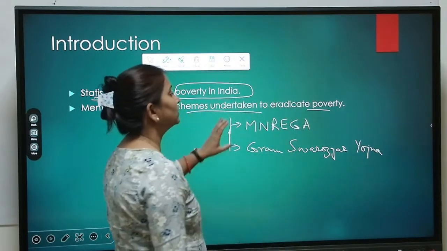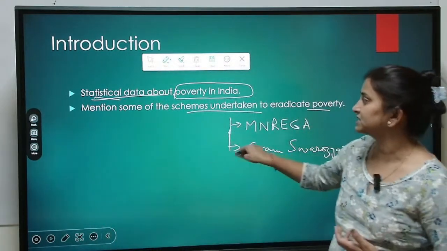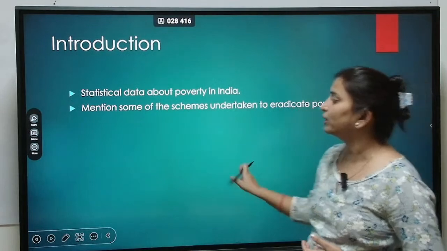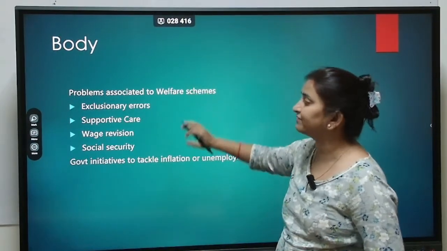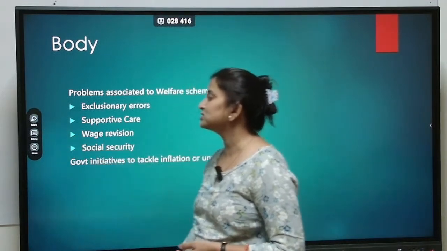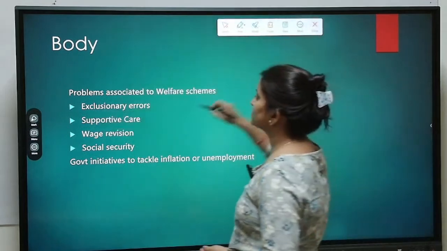Okay, so some of the schemes introduced by government for poverty eradication can be discussed here. Then we can move to the body part, wherein we need to write that there are problems associated with welfare schemes, and over dependence on these welfare schemes is a problem. Okay, so what are the problems associated with welfare schemes?